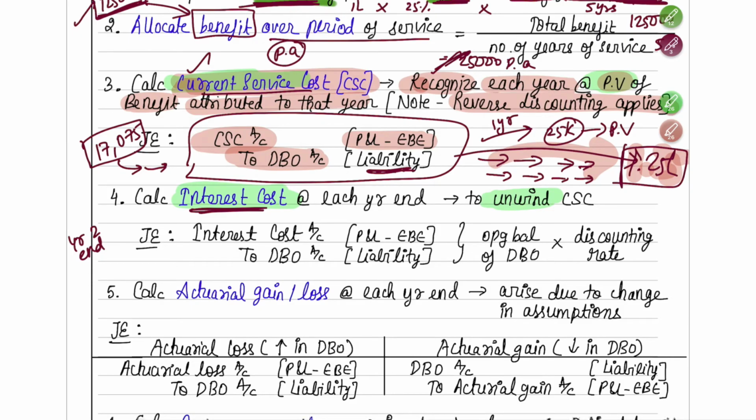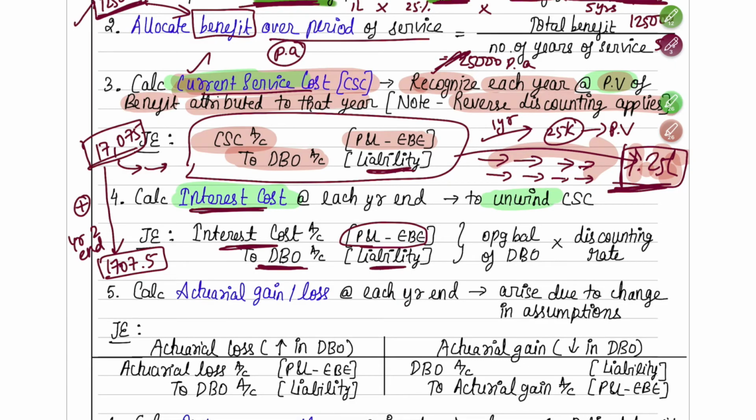So 17,075 into 10%, 1707.5 you will record as interest expense. Okay, so see, now this and this both will get added, and this will increase your liability. Okay, so interest cost account debit, which will go to your P&L expense, to DBO, your liability will again increase because of that increase in cost, and likewise your future value will come as 1,25,000.